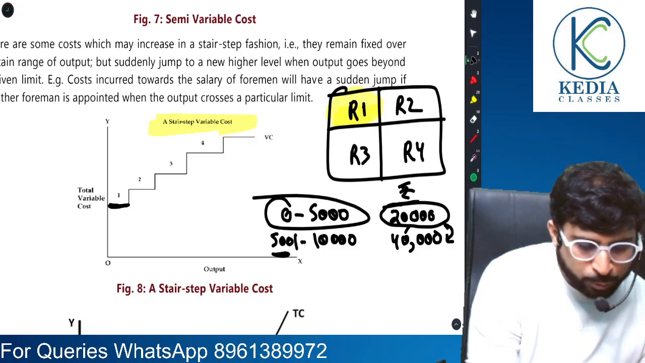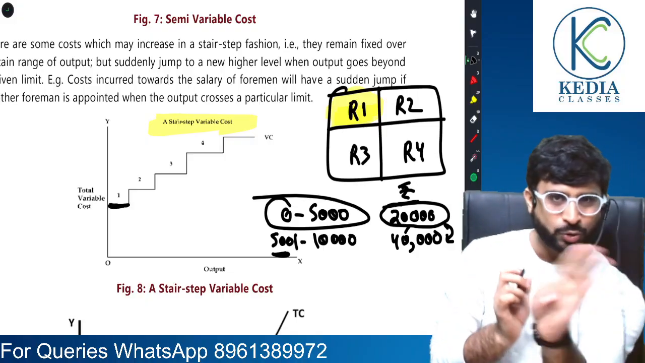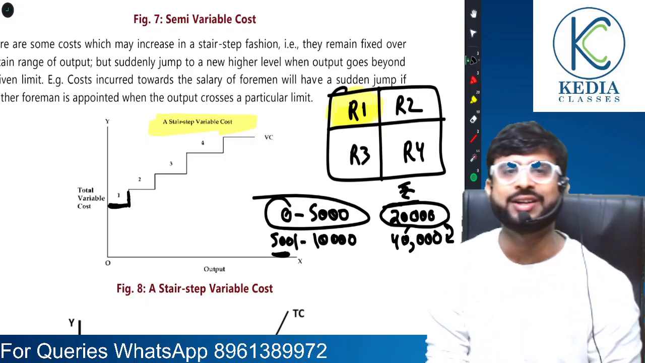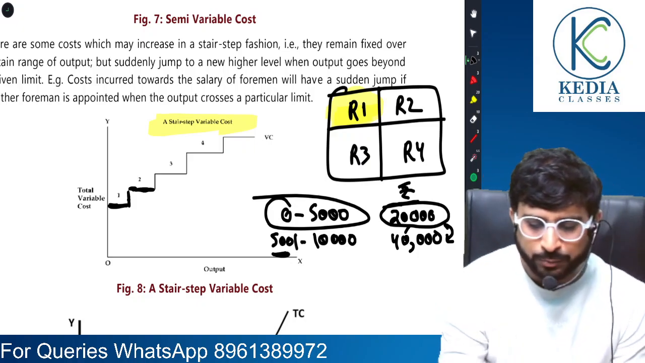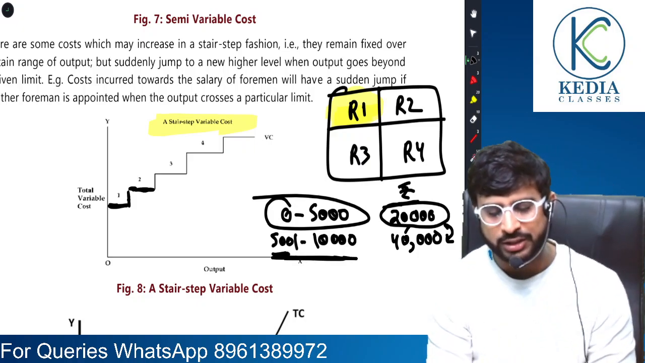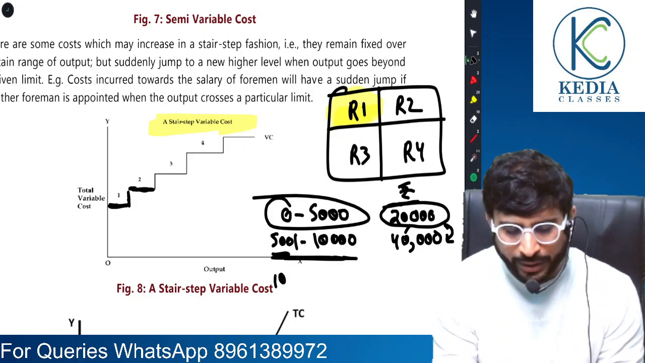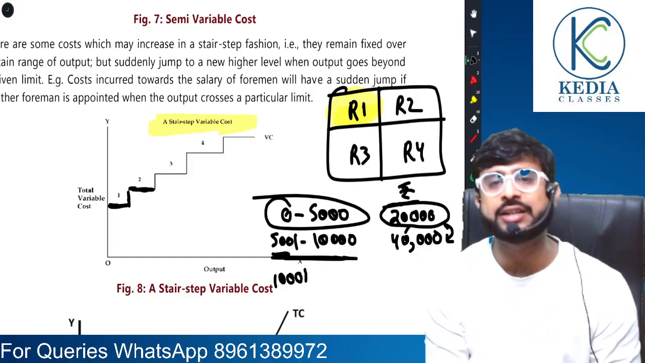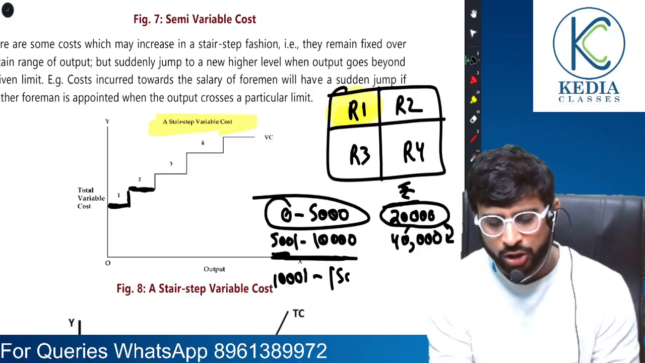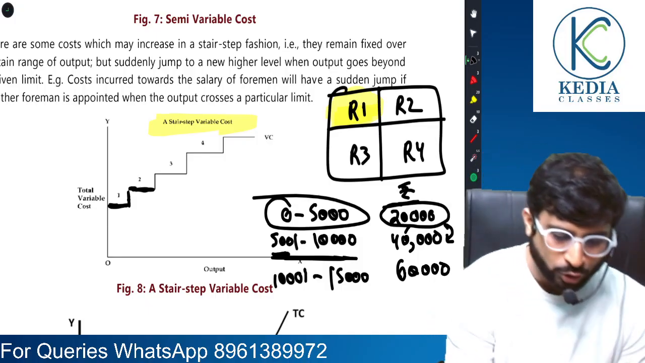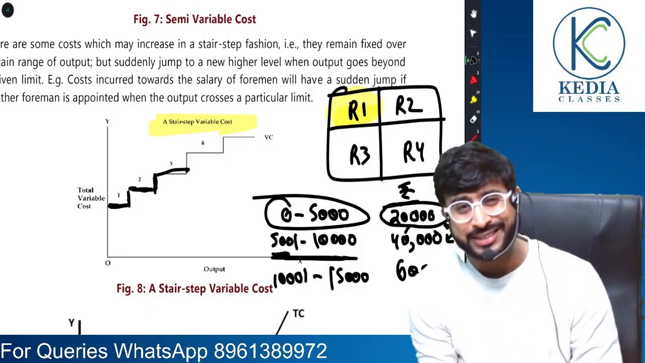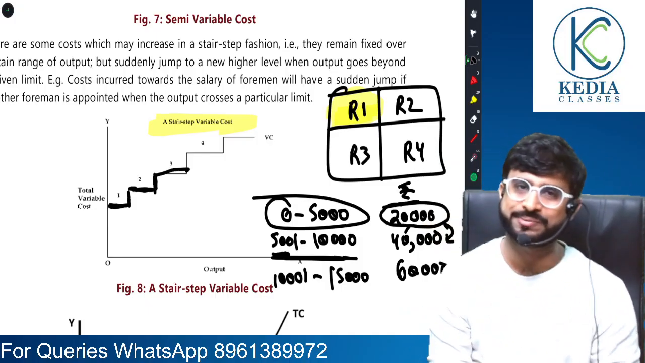So see, it is fixed up to a certain extent. But as soon as that extent is crossed, that is 5,001, again it rises and then becomes constant. So from 5,000 to 10,000, it is again constant. Assuming that I will again need another room, again it will become constant, but the cost will rise first. So this is exactly what stair step variable cost talks about.